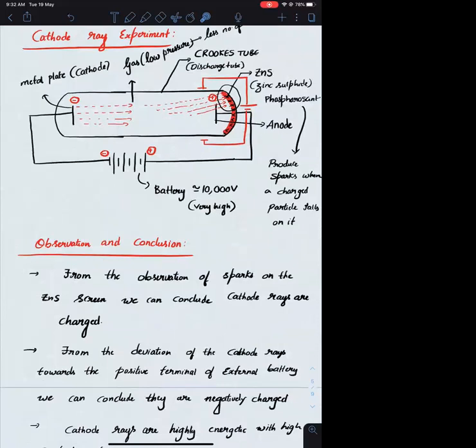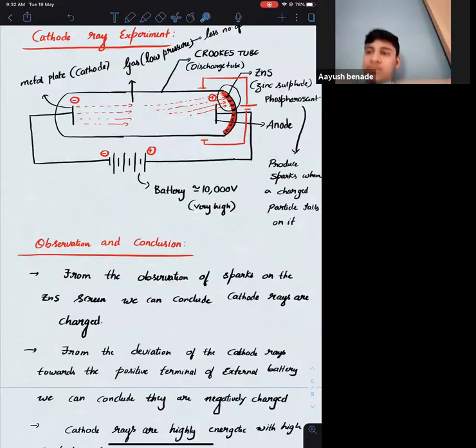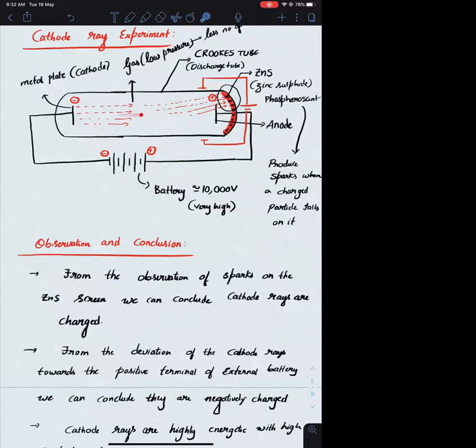You can definitely say this particular negative charge will have some interaction with a magnetic field, provided the charge is in motion. Definitely, these cathode rays are in motion and they can have an interaction.